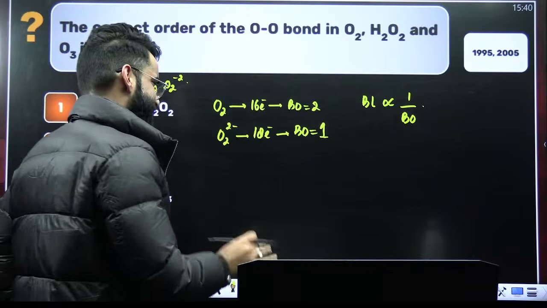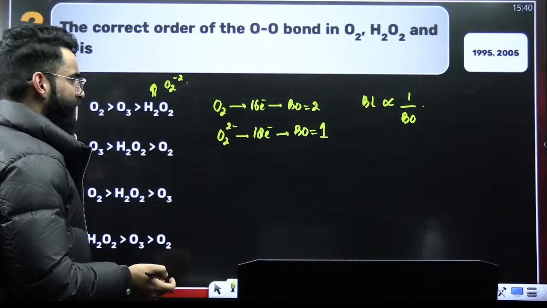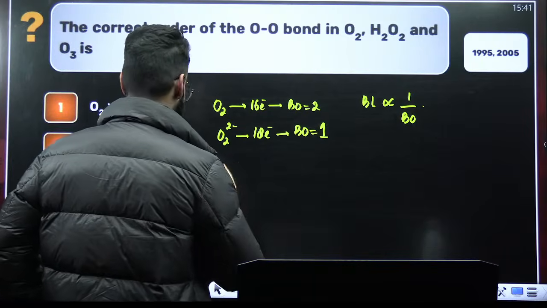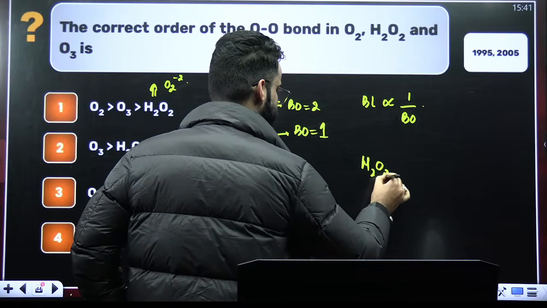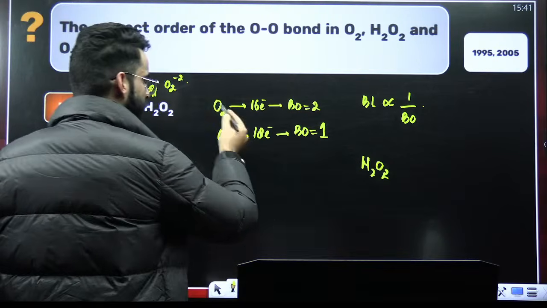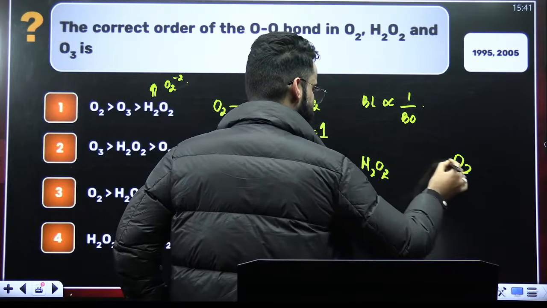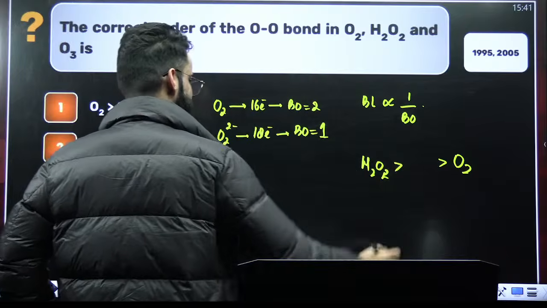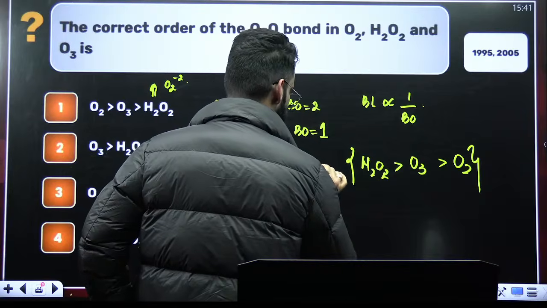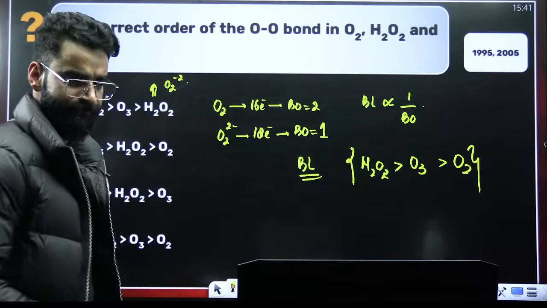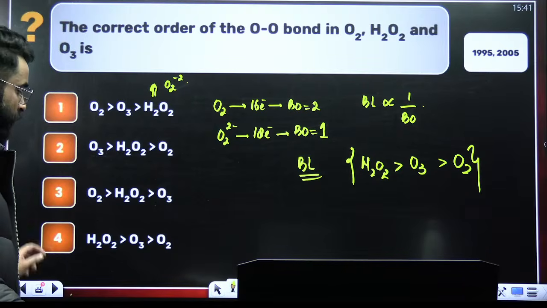Lesser the bond order, more is going to be the bond length. So first of all, which one has got the least bond order? H2O2 has got the least bond order, so maximum bond length. So H2O2 comes first, right? And at the end, O2 has got the maximum bond order among all, so it will be having least bond length. After that, it's going to be ozone. So this is going to be the bond length order. I believe this is clear. Because bond length is inversely proportional to bond order, it's H2O2, O3, then O2.